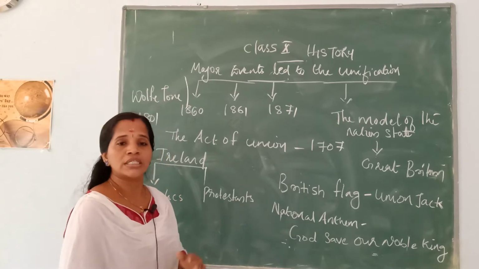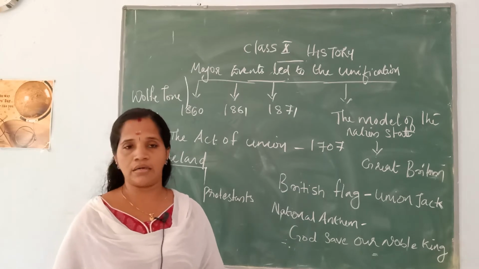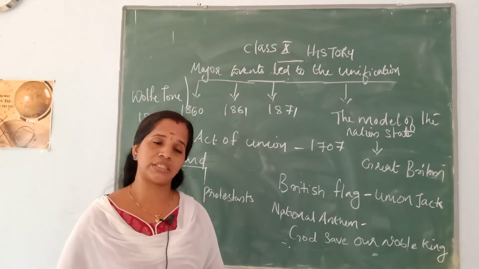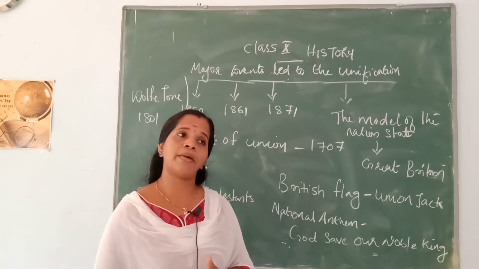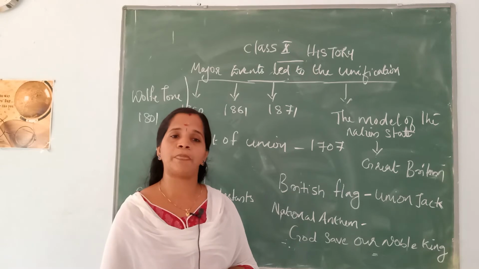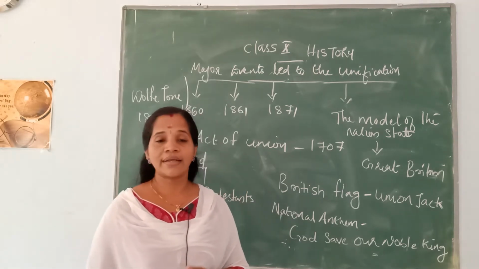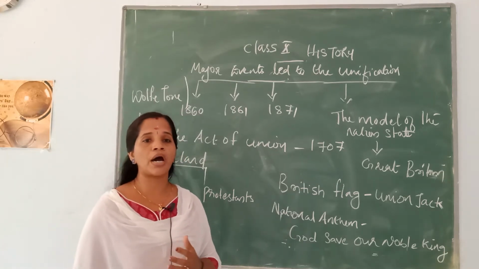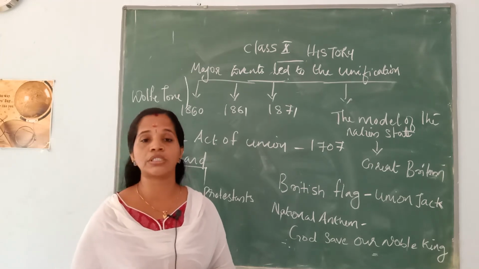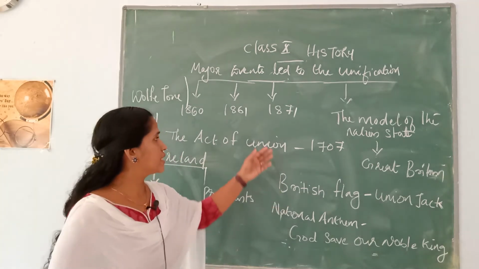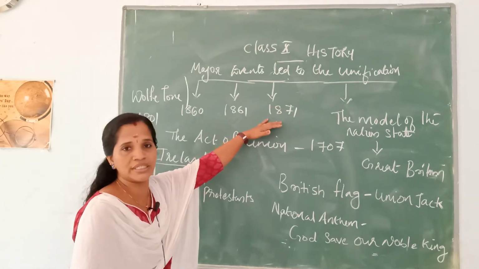At the same time, some of the states were joined to Sardinia, states like Papal, Parma and Modena. Papal, we already studied: some of the states were under the control of the Pope. Then Rome became part of Sardinia, and the final unification of Italy was achieved in 1871. It means the unification of Italy was completed in the year 1871.